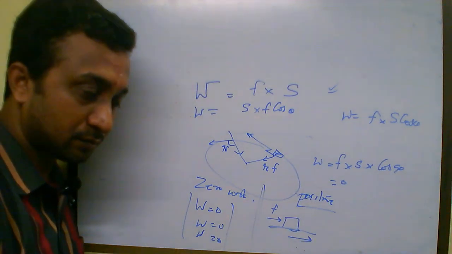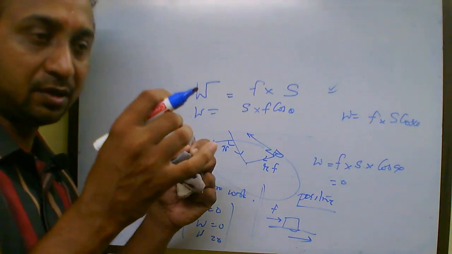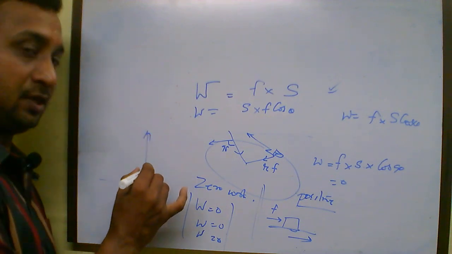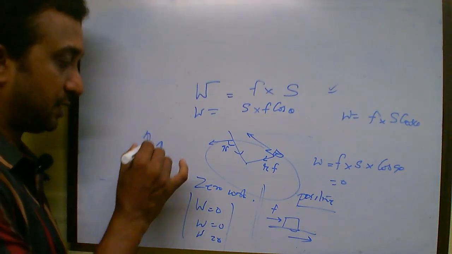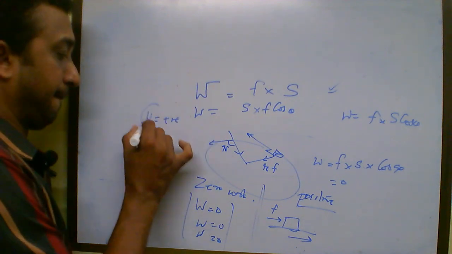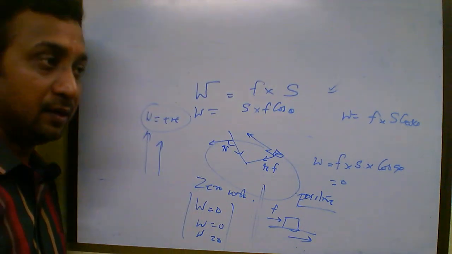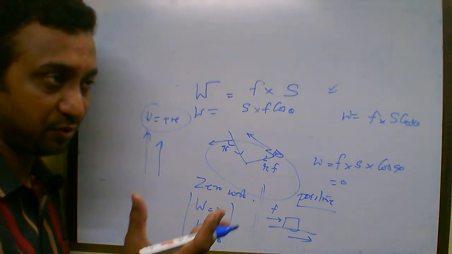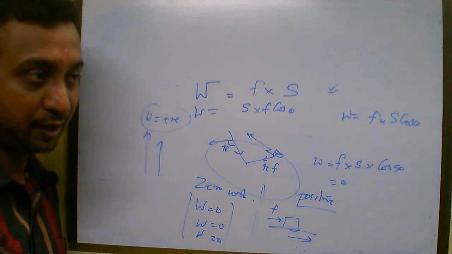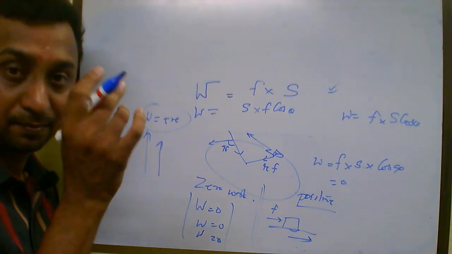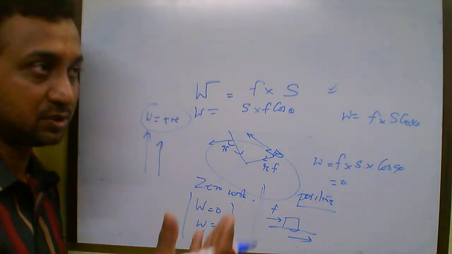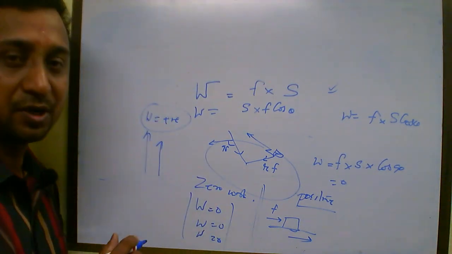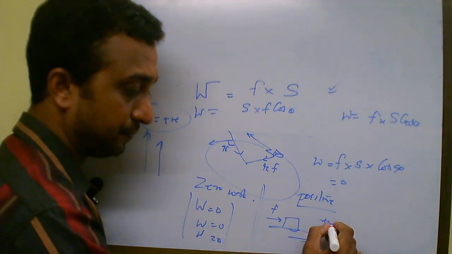Work done by a person to lift a bag from the ground is considered to be an example for positive work. Why? Because he is applying force upwards, the body is having a displacement upwards, so in that case work done is positive. Now a freely falling body, because of its own weight it is falling. What is actually weight? The force exerted by the earth over the body. So work done by the gravity in that case is taken as positive, because gravitational force is acting downwards, the body is coming downwards, so that is also considered as an example for positive work.